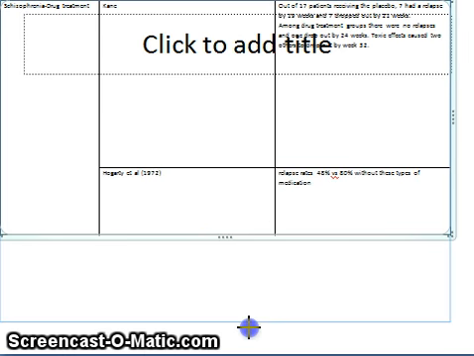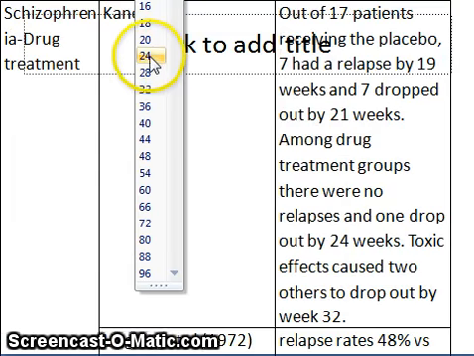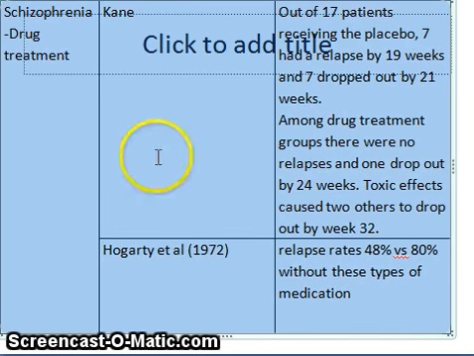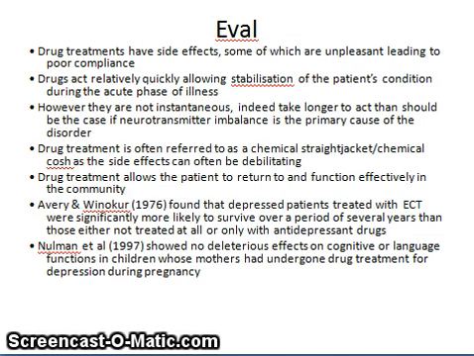Hoggerty is another one. Hoggerty found that there was a lower relapse rate when you were on medication than when you weren't on medication. Therefore, the medication is an effective, useful treatment for schizophrenia. There they are again, if you want to pause this to look at them, but they're on the sheet you've already got. We can talk about counter-arguments, or indeed other explanations. Another treatment, remember, is the social aspect or the token economies. We'll talk more about that in the next slide, and it's a matter of expanding on that in your exam answer. When it comes to drugs, we can go to town when we talk about validity and usefulness.